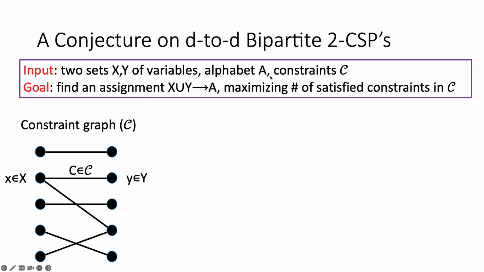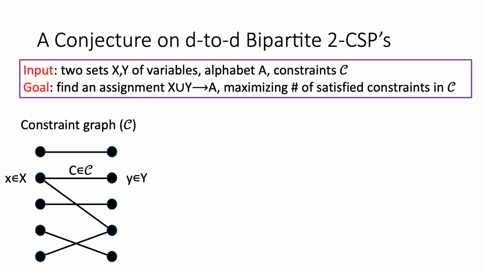And there is a set of constraints C. The goal is to find an assignment: for each variable in X and Y, we assign a value from A to it. And we want this assignment to satisfy as large a number of constraints in C as possible. So we are maximizing the number of constraints satisfied by this single assignment.